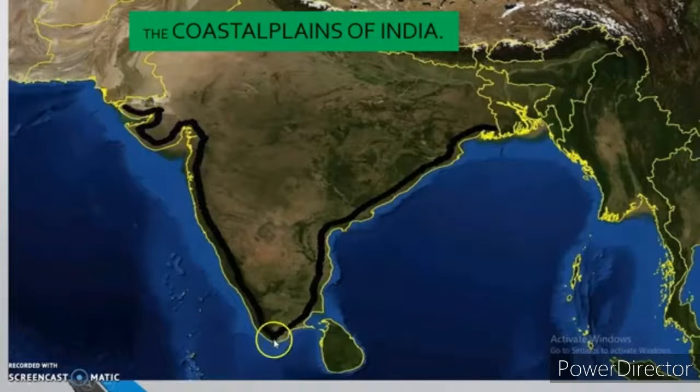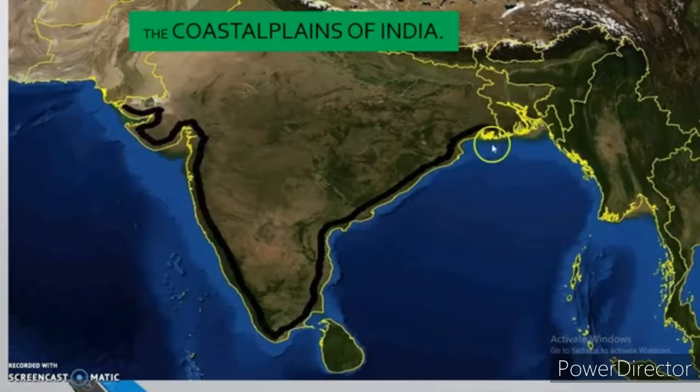Kerala is one of the coastal states, Tamil Nadu is one of the coastal states, Odisha is one of the coastal states. The states located near the Bay of Bengal and the Arabian Sea have coastal plains. What do the coastal plains express here? The southern part of the peninsular plateau is bordered by narrow coastal strips along the Arabian Sea on the west and the Bay of Bengal on the east.